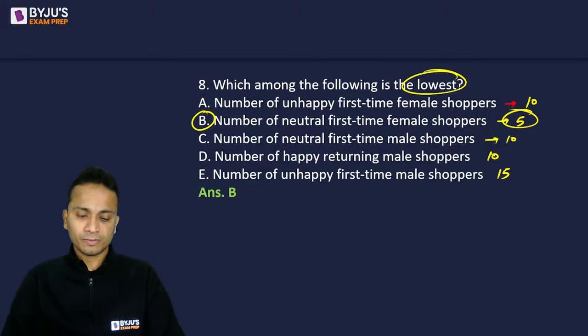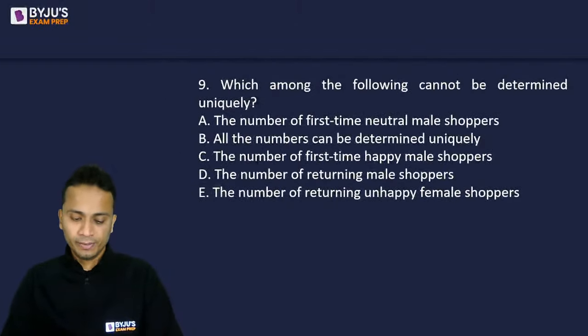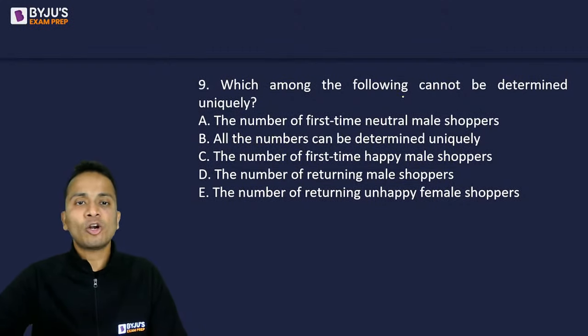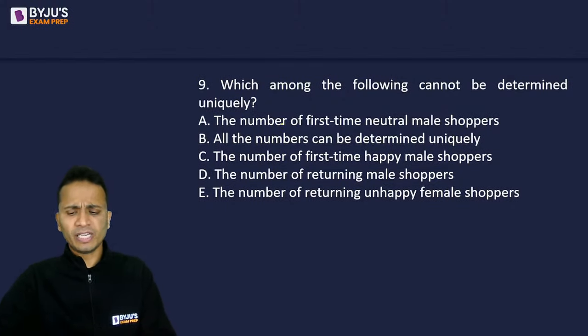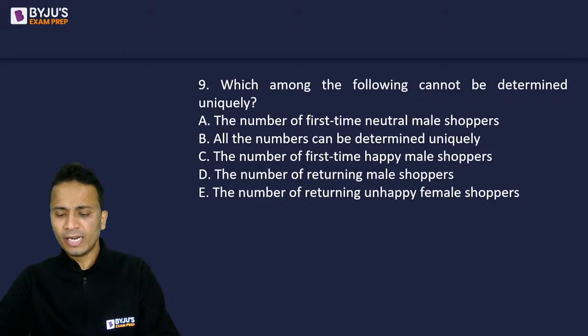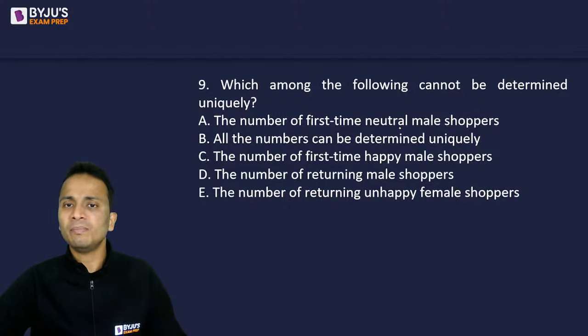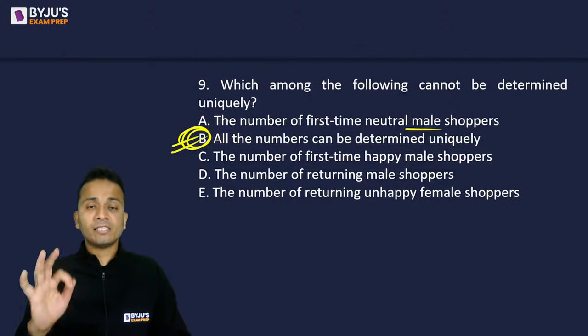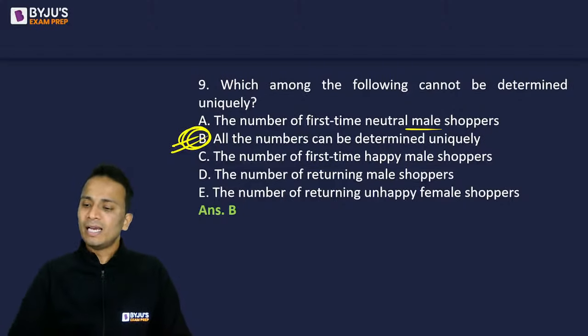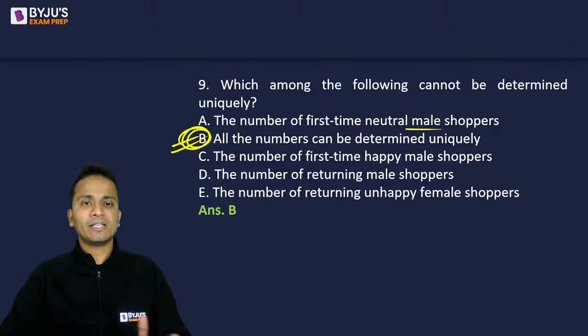Now next. Last question for the day. Which among the following cannot be determined uniquely? So इनमें से क्या uniquely नहीं calculate कर सकते? Now in the table we have seen we can determine all the things uniquely, right? सारे के सारे numbers uniquely determine कर सकते हैं. So the number of first time neutral male shoppers can be determined. All the numbers can be determined uniquely. The correct answer to mark is option B. And yes, it is the correct answer.